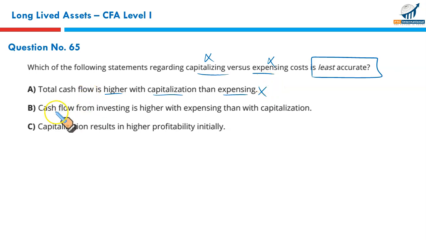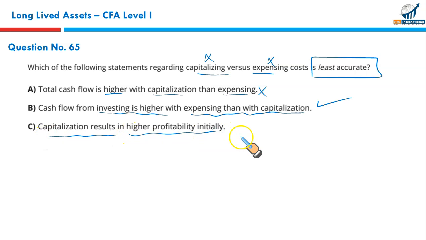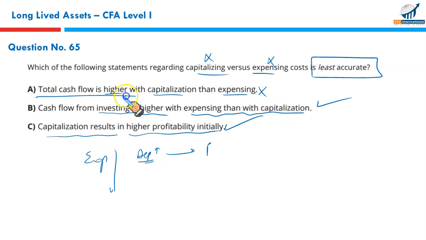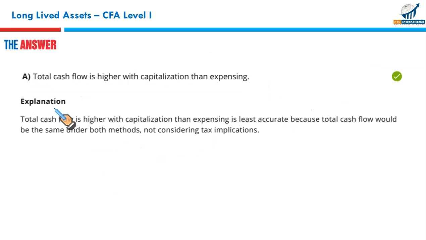Why not B? Cash flow from investing is higher with expensing than with capitalization. This is true. When it's treated as an investing cash flow, cash flow from investing would be higher. So it's a correct statement. Capitalization results in higher profitability initially, correct. When it is not expensed, lower expense, but the depreciation charge will be slightly higher. So when the expense is capitalized, there will be less charge against income, just lower depreciation initially. So the profitability would be higher initially. That is correct. C was the correct option. B was the correct one. We were looking for the one that was incorrect, and that's A. So moving on.